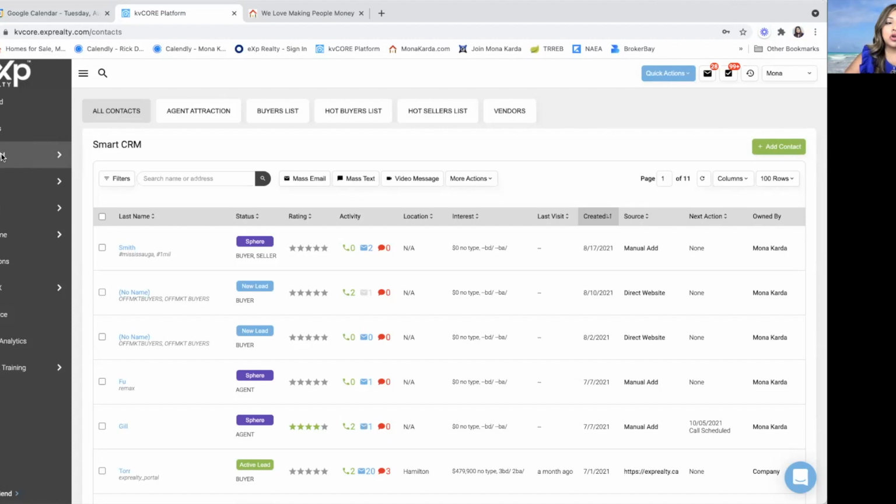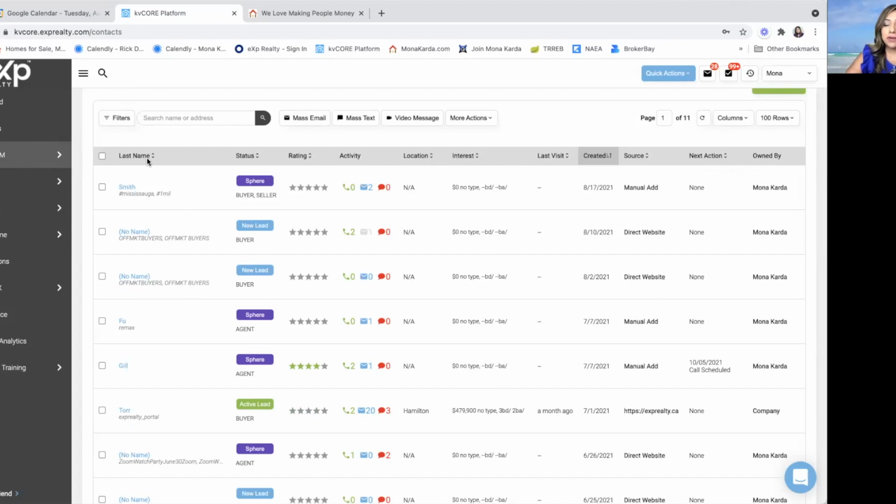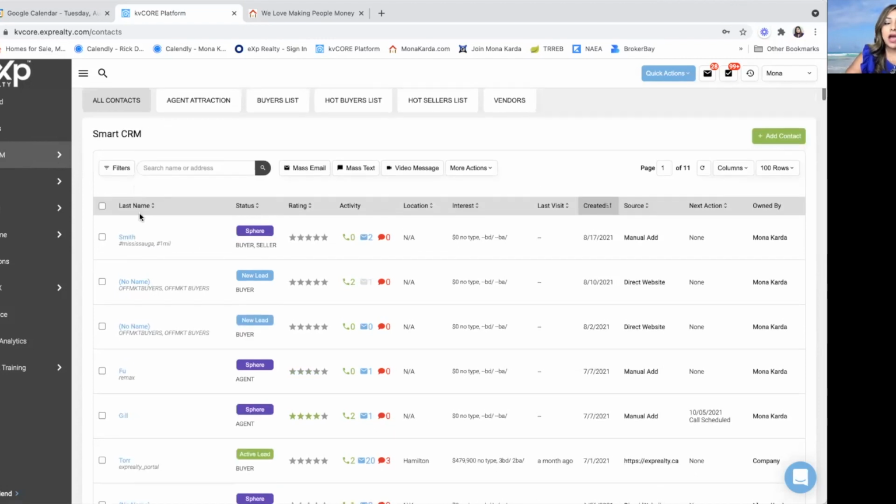When you are opening up your Smart CRM and your leads are being imported, this is what you will view. This is what it will look like. You can see I decided my view to only have last names, just because of the purpose of this Zoom recording. Obviously, you would have first name and last name. The status: is it a sphere? Are they looking to be a buyer, seller? What is this lead? And what is the rating of this lead? Is this a 5-star, 3-star, 4-star?